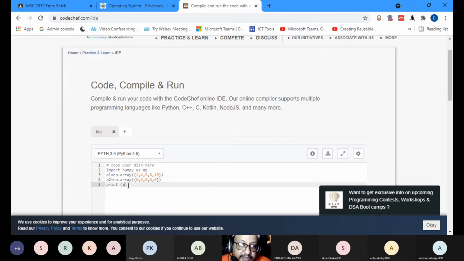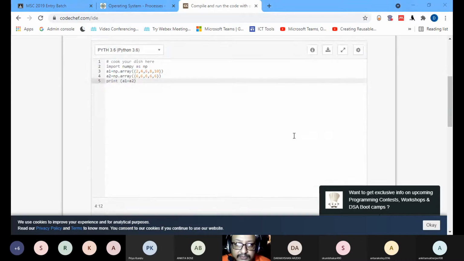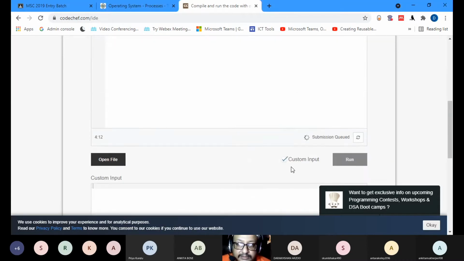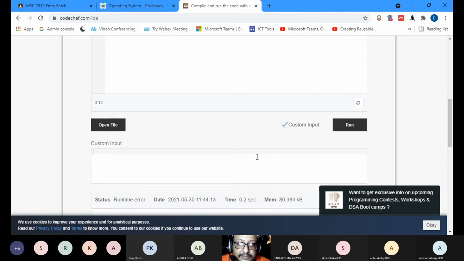Now say you can write a1 plus a2. Oh, I've written it wrong. A1 plus A2, you're asking the computer to run. Runtime error.